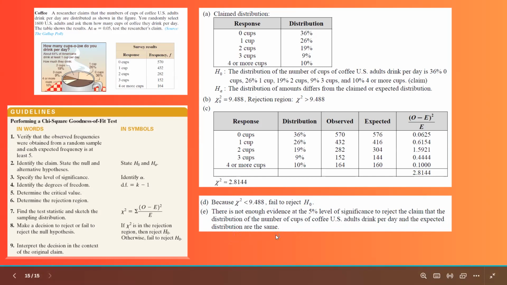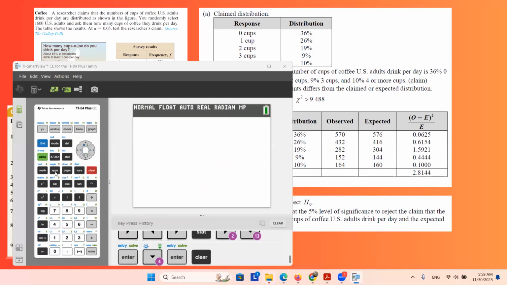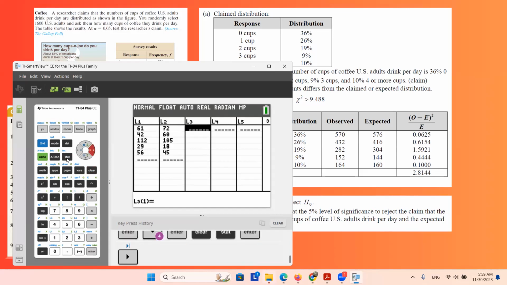You can use your calculator. Let me show you how to use a calculator and identify what's going on here. So first of all, let us just share the screen and show you how to enter these values into the calculator. So you need to go to your stat and you need to go to the edit and enter these values in L3 and L4. I already use L1 and L2, so I'm going to use L3 and L4.